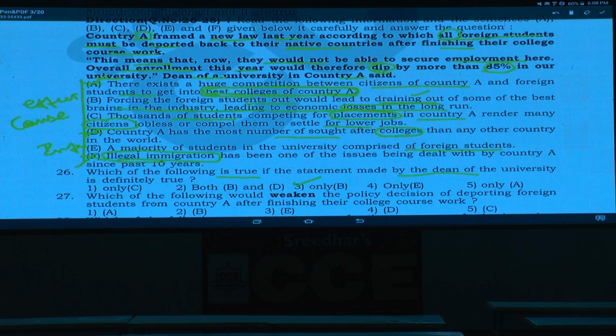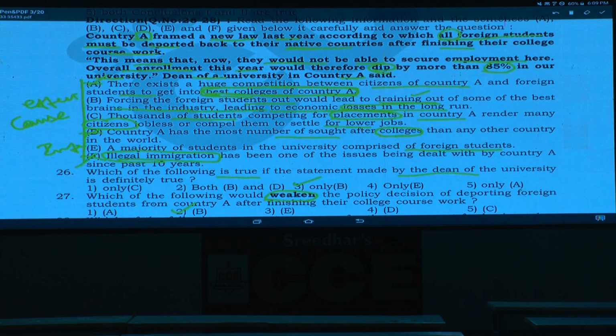A majority of students in the university comprised of foreign students, this is an inference we have already done, isn't it? No, sir. Then 27. What is 27 here? Which of the following would weaken the policy decision of deporting foreign students from country A after finishing their college work? What is your answer here? Now, weakens the policy. What is the policy here? The policy is asking these persons to leave this country. Weakens means there will be a negative effect, isn't it? What will be the negative effect here? By doing so, in the long run, the economy will come down. Hence, what is your answer here? Again, B is the answer.